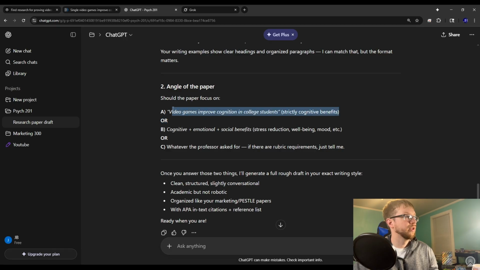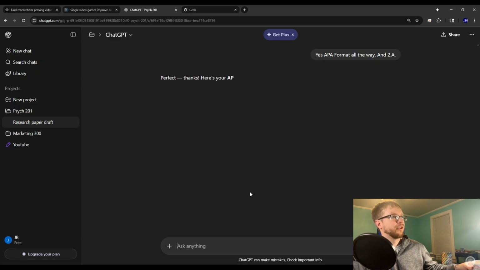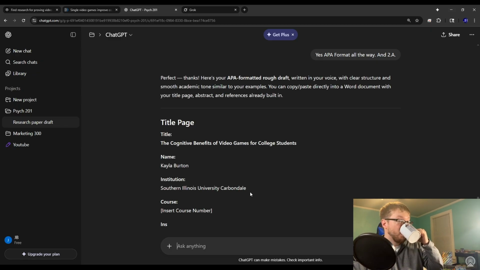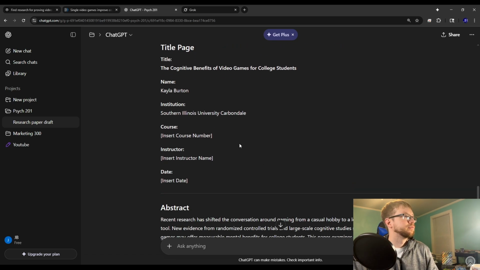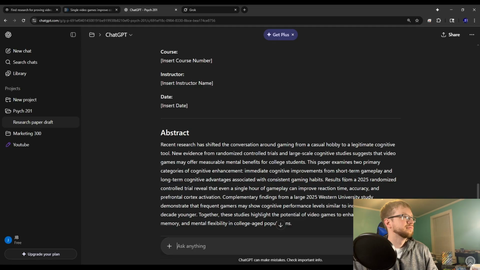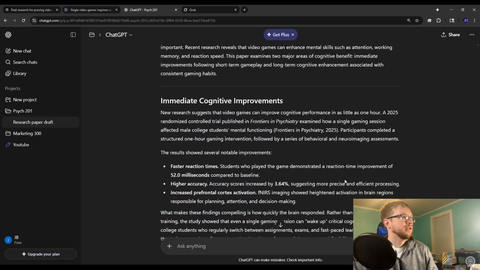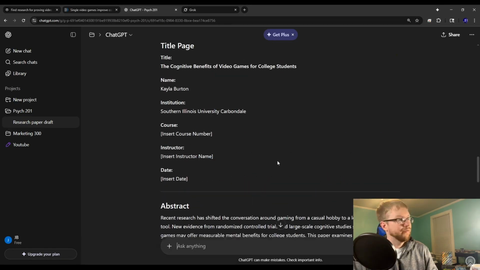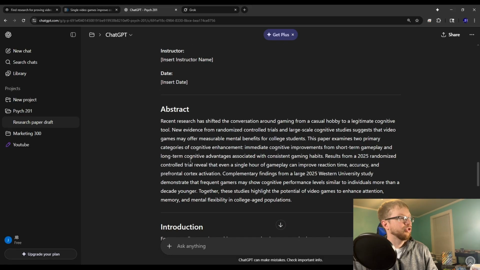But we're just going to say, yes, APA format all the way, and 2A. We're just referring to angle of paper, option A. So boom. Now it's going to generate us a great rough draft. It's still using my wife's name. Alright, and as you can see, APA format, got the title page, the abstract.